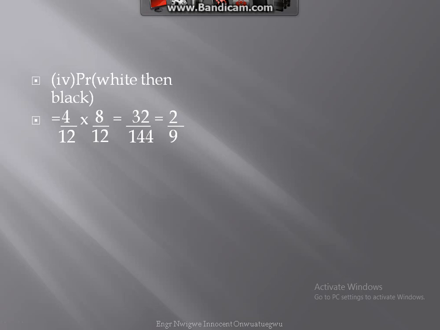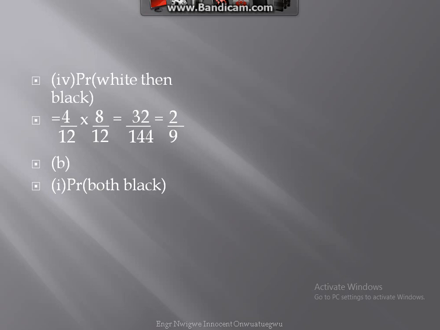B. We are asked to obtain the probability if the two marbles are picked from the bag without replacement. Then you should find the probability that both are black without replacement.